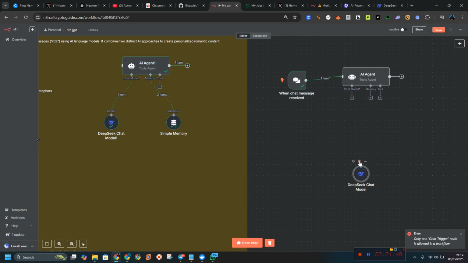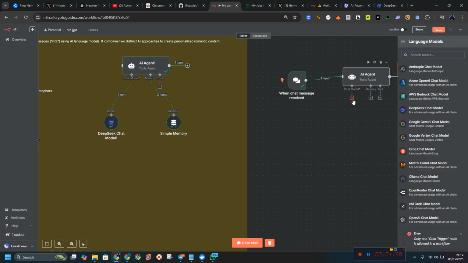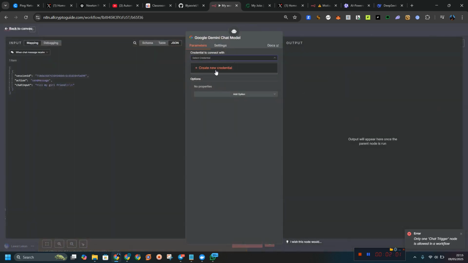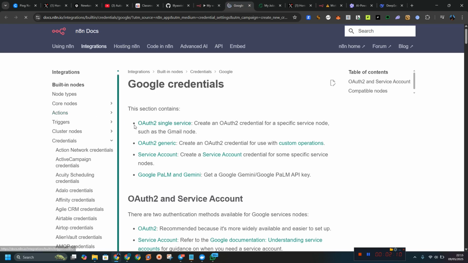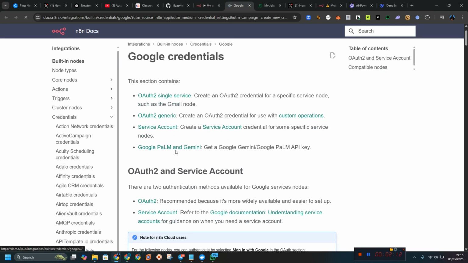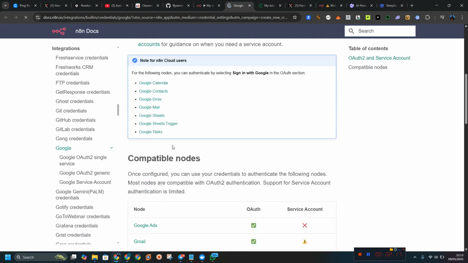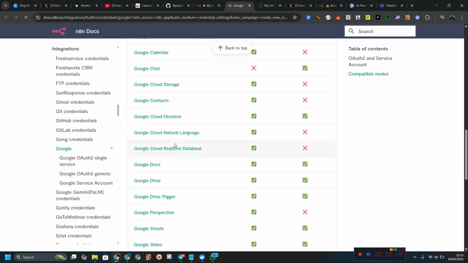If you want to add a model, maybe you would like to add Ollama, or this one, which I know is free. So let us go for Google Gemini right now to see if this can work. I'm going to click on create credential and get this key from Google Gemini and see how it responds. So where are we going to get this?